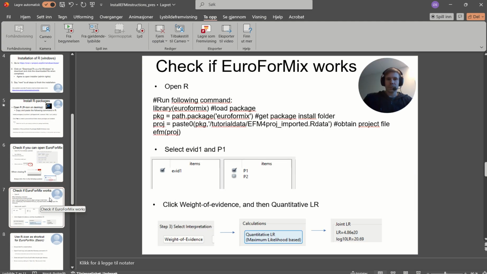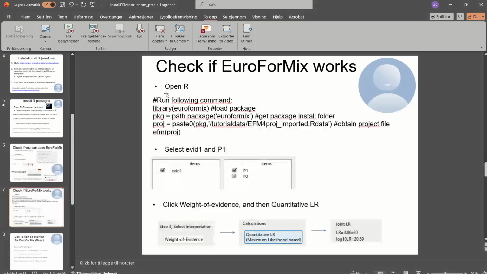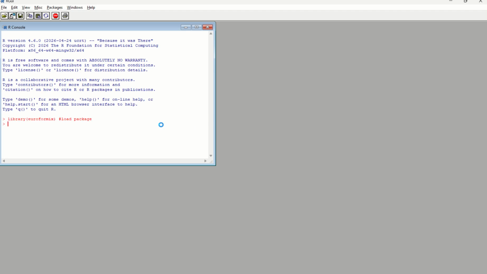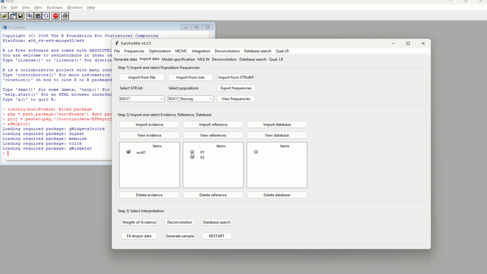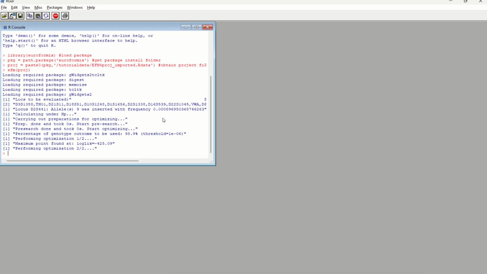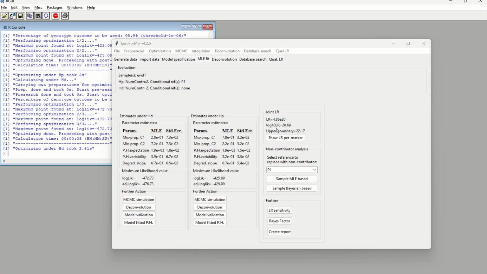Okay, so we will now check if EuroForMix works. I open R again, and this time I will run this command, copy paste this command in R, and this will open a project with a data set, and I select evid1 and p1, and I click weight of evidence. And then I will click on quantitative LR. So if everything is fine, you will see this process. And finally, you obtain the LR from the program in a separate window.